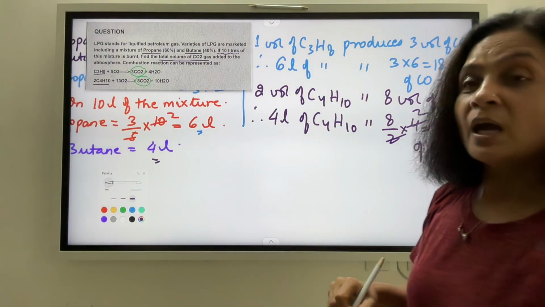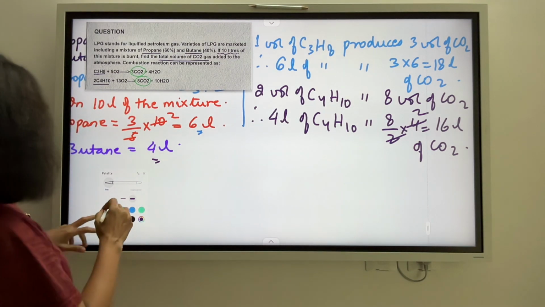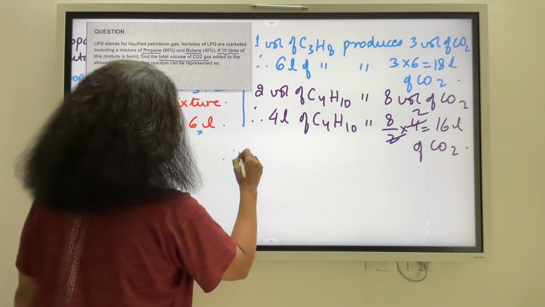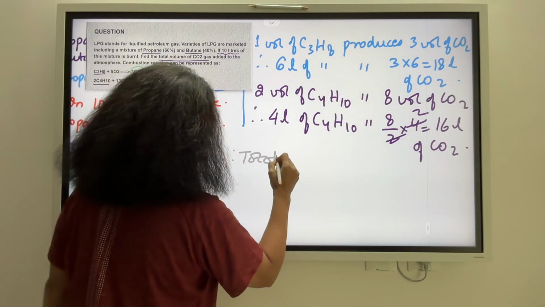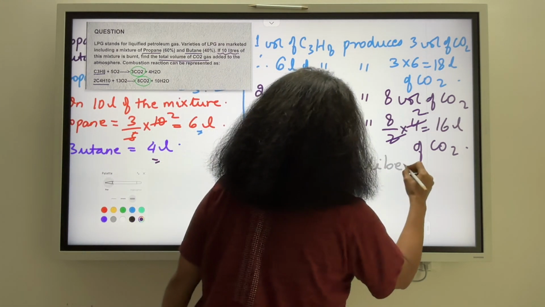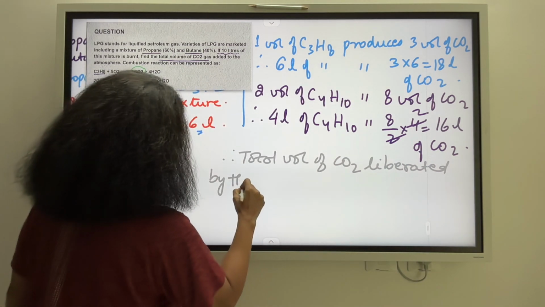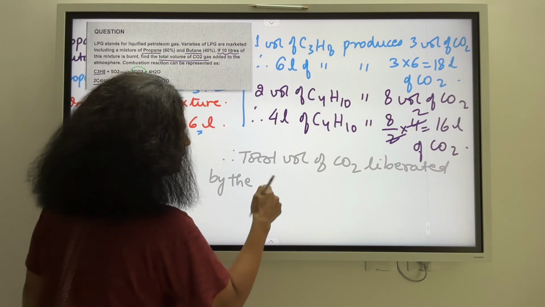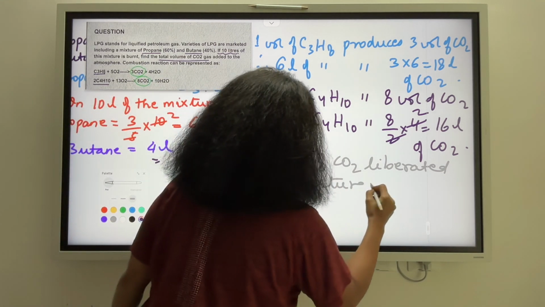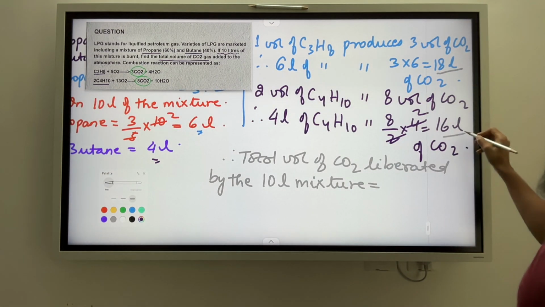So basically, these two gases in the mixture have liberated how many volumes of CO2 into the atmosphere? Therefore, total volume of CO2 liberated by the 10 liter mixture is equal to, so you have 18 liters here and 16 liters here.